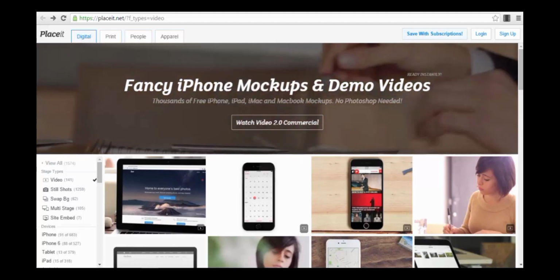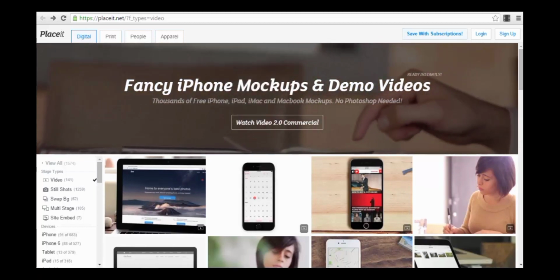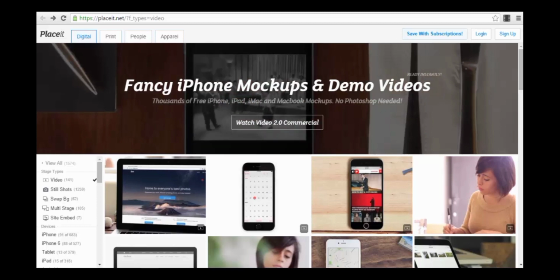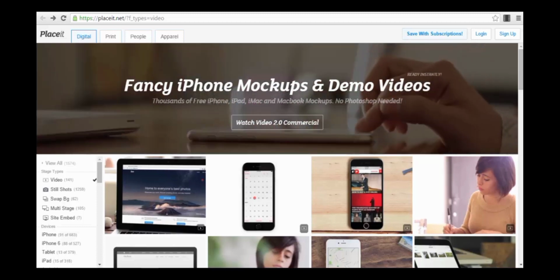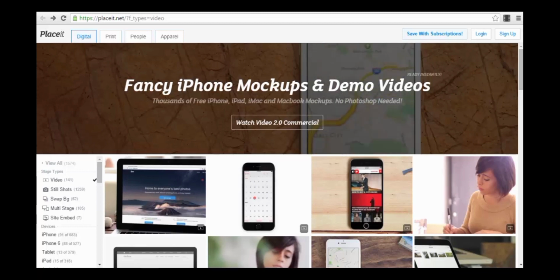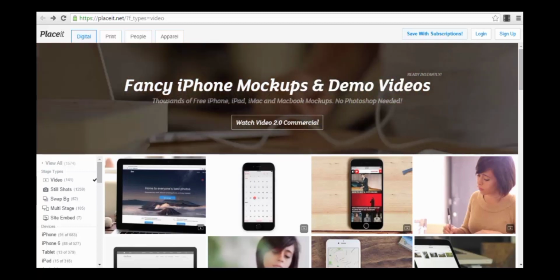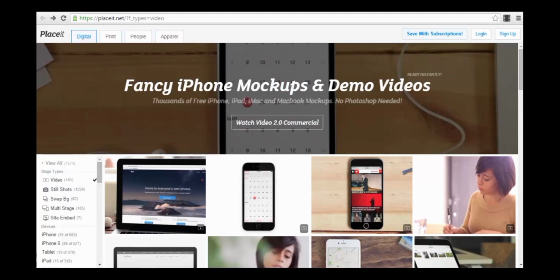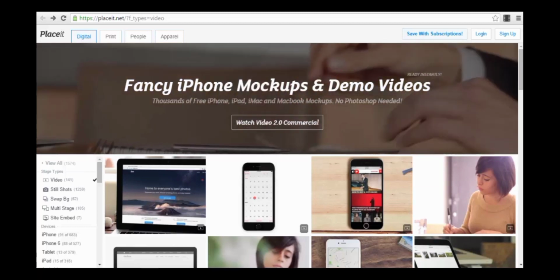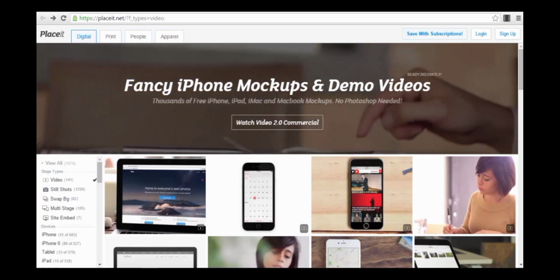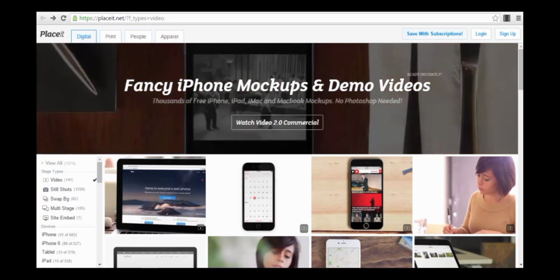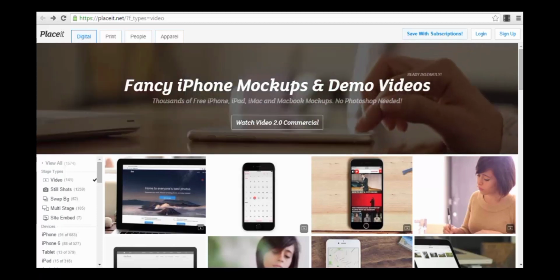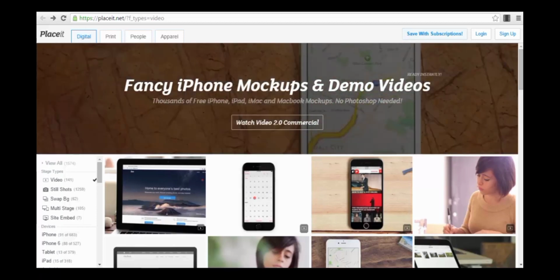In this lecture I wanted to show you a tool that is awesome if you want to promote a product, a new service or something like that, and you practically want to create a mock-up, to use a mock-up like a MacBook Air or an iPhone or any device like that. This type of ads and images look very professional if you promote an app, for example, or a service or a website or a new platform or something like that. The website is called placeit.net.